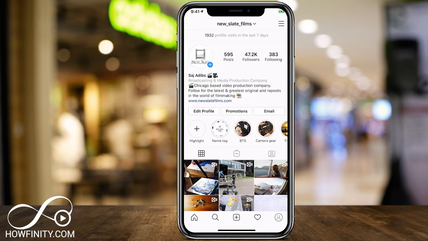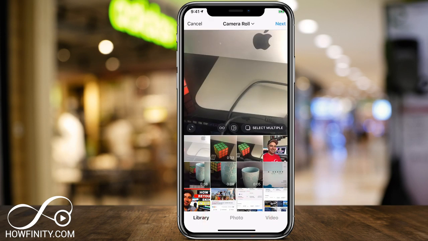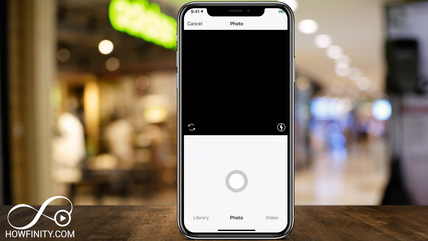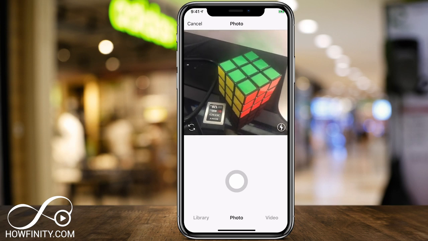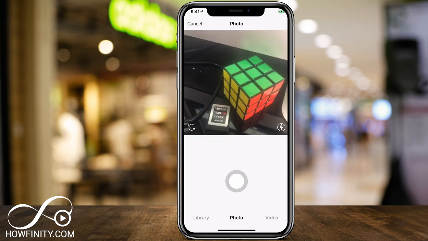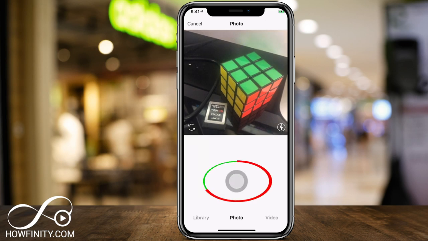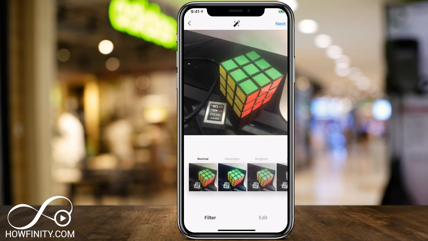Now let's actually post a photo. I jumped into a different profile to show you that, but if you press the plus sign on the bottom of the page where we uploaded a video, we could also do a photo. So if you see, you could choose a photo from a library. You could also choose videos here, or you could go to the photo tab. Now the photo tab is probably not the most useful because you'll actually have to take a picture. I like using my phone to take a picture, but if you did press this to take a picture here, the photo tab does let you add filters the same way as the video tab here.